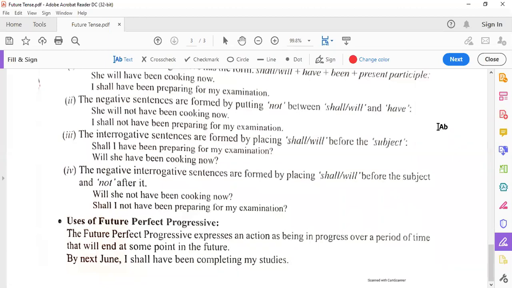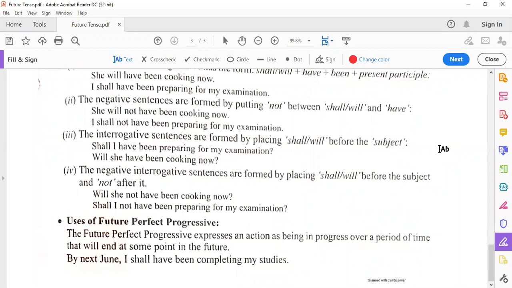Then the uses of future perfect progressive, where we use this tense. The future perfect progressive or the continuous expresses an action as being in progress over a period of time. A time duration is given to you. The action will be in progress over that particular period of time. That will end at some point in the future, and the future time is given. It will end at that particular time that is given about the future.